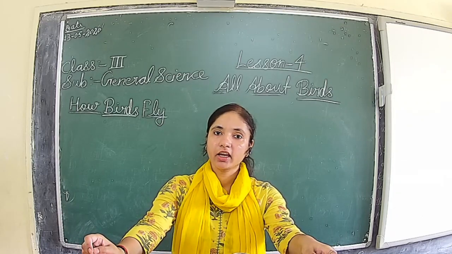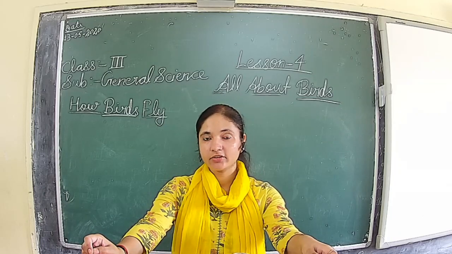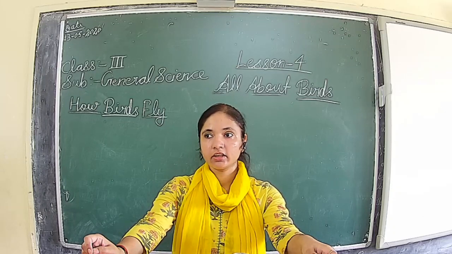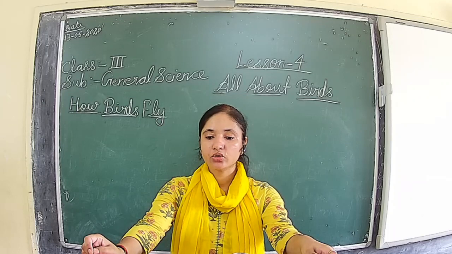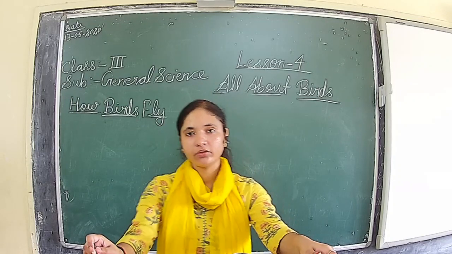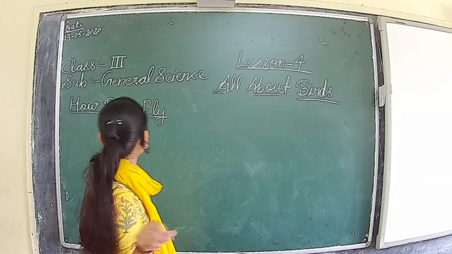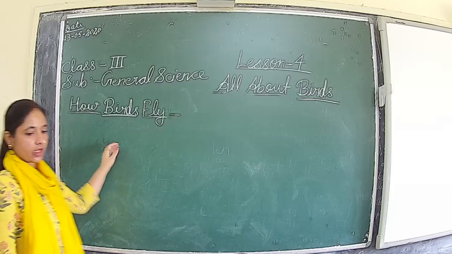They fly higher and higher in the sky without getting tired. So wings are joined to the body with strong muscles, and that helps the bird to fly. Here we will discuss how the birds fly in the next class.